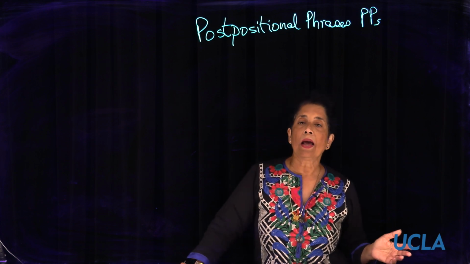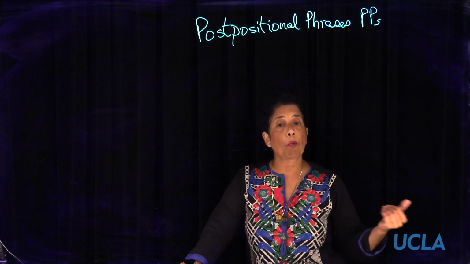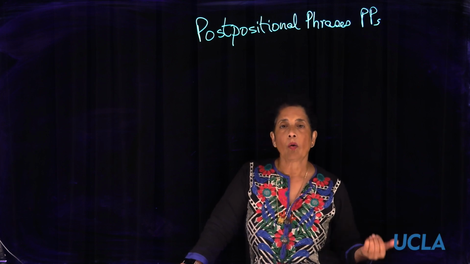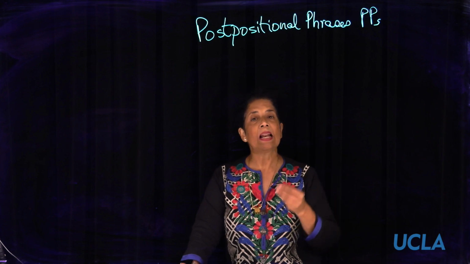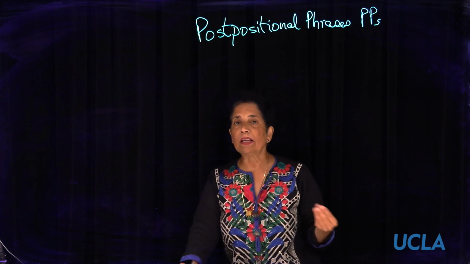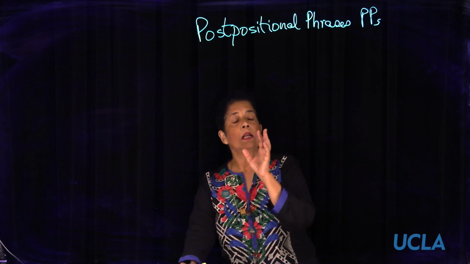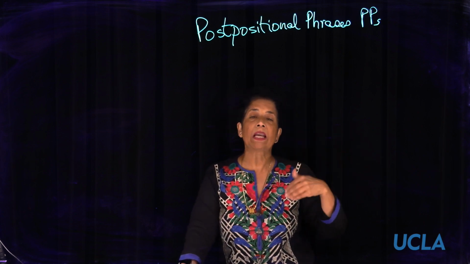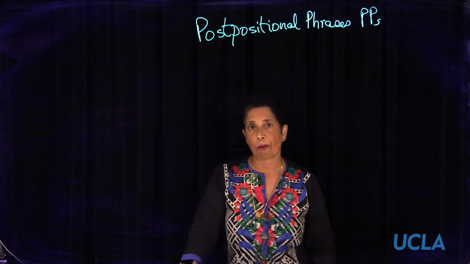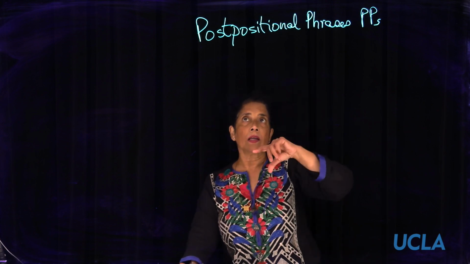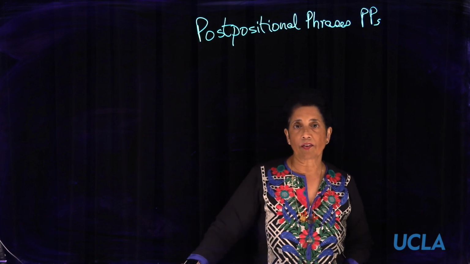And a phrase like "to the boy" or "to the girl" will become ladke ko or ladki ko. Now, ladki ko, we just added the ko, which is "to," but ladka plus ko became ladke ko, and that's one of the things we will talk about today when we talk about postpositional phrases.